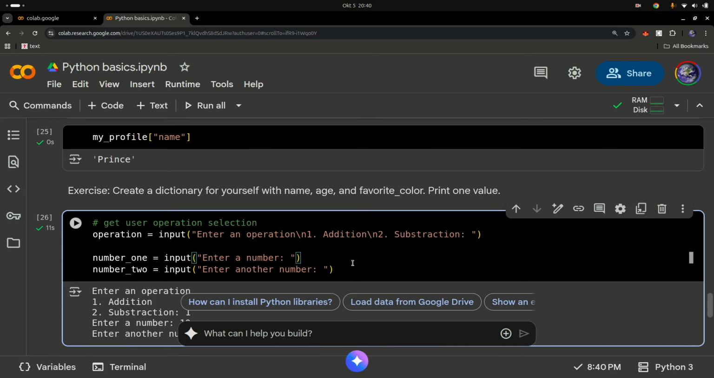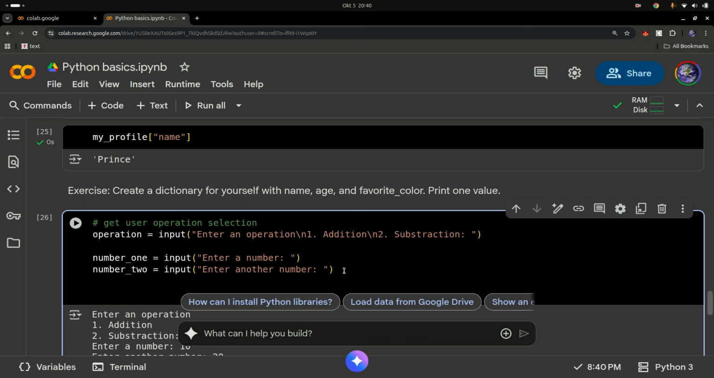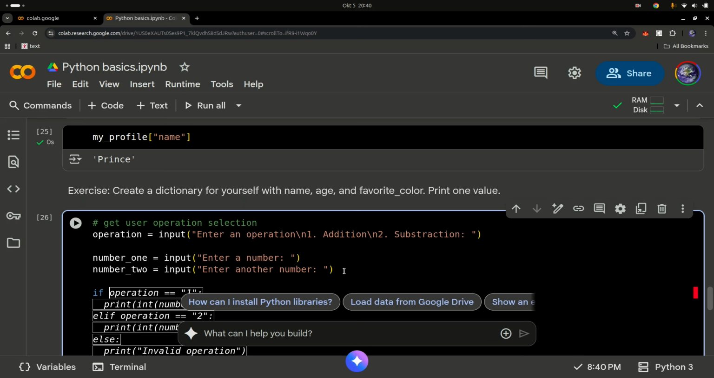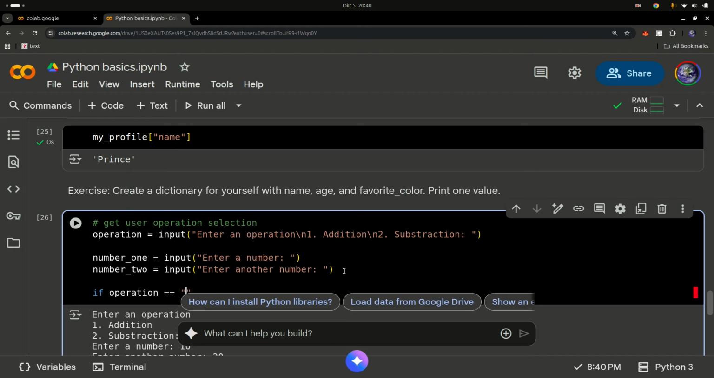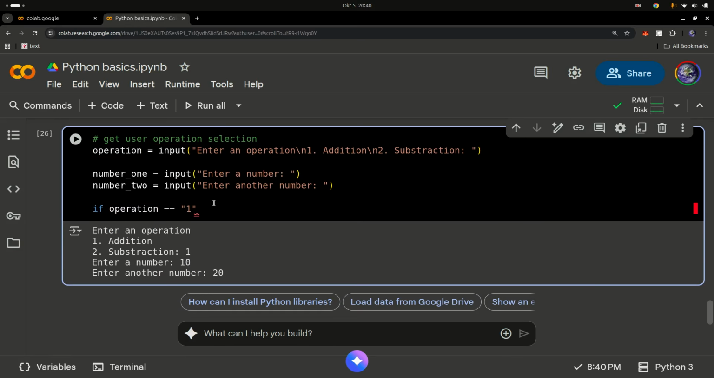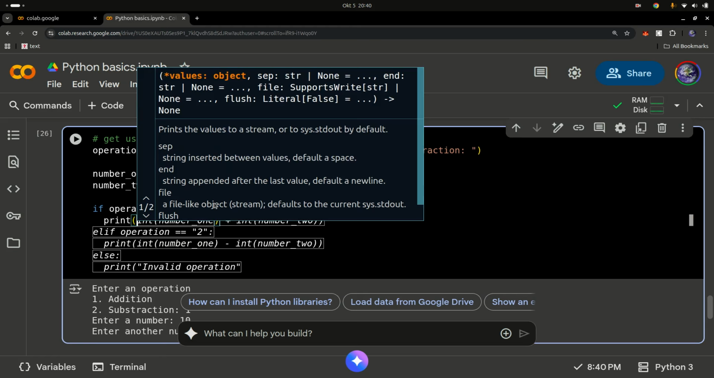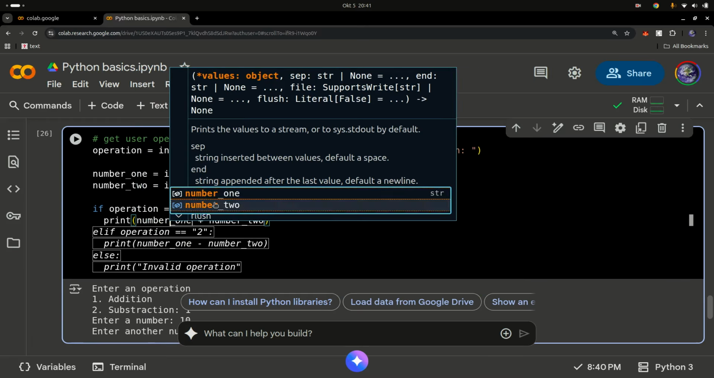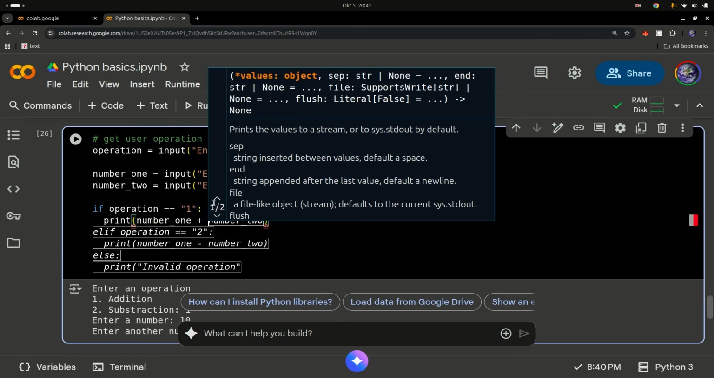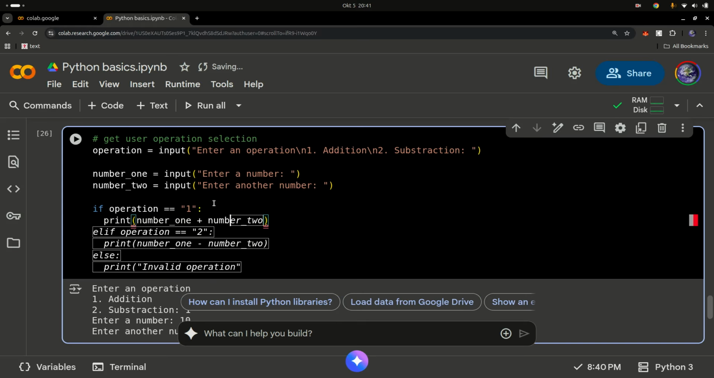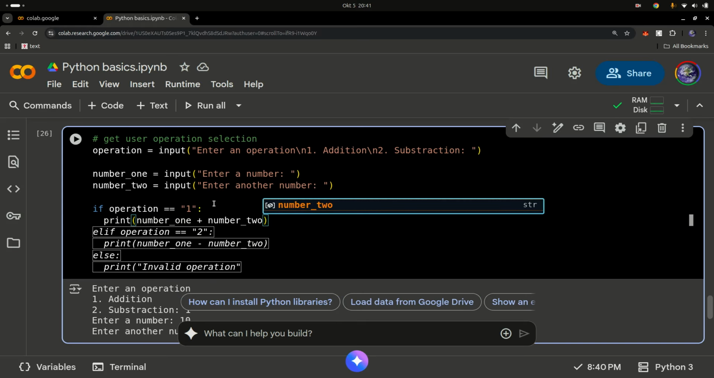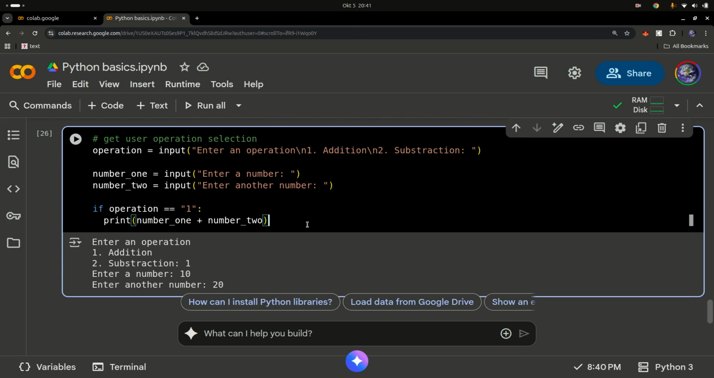Now that we have these numbers, we need to do something with them. So if the operation is equal to the string 1, meaning the user selected operation 1, then you're going to print number_1 plus number_2. I have a lot of autocorrection. I wish I had turned this off before recording the video. Anyway, so if the user selects 1,